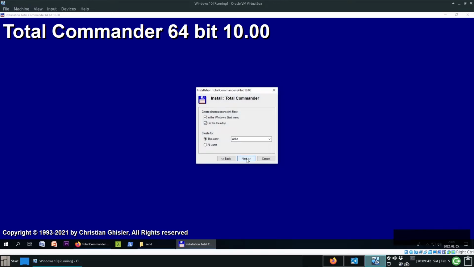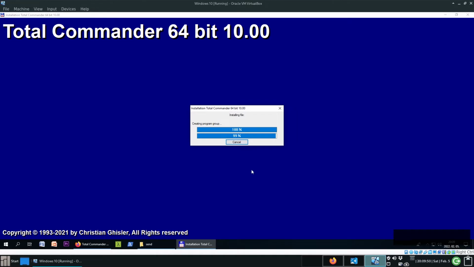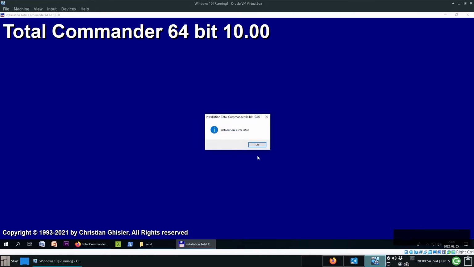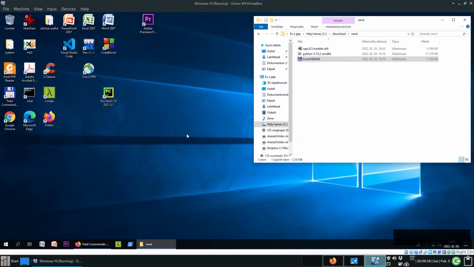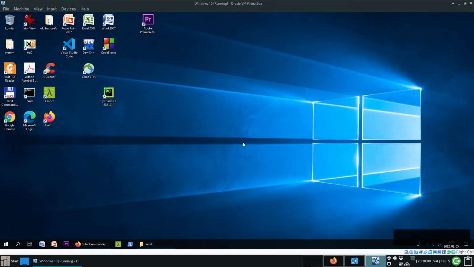Okay, next. I install it just for myself, or you can install it for all the users. And it will go on your system very quickly, and you will get a desktop icon.